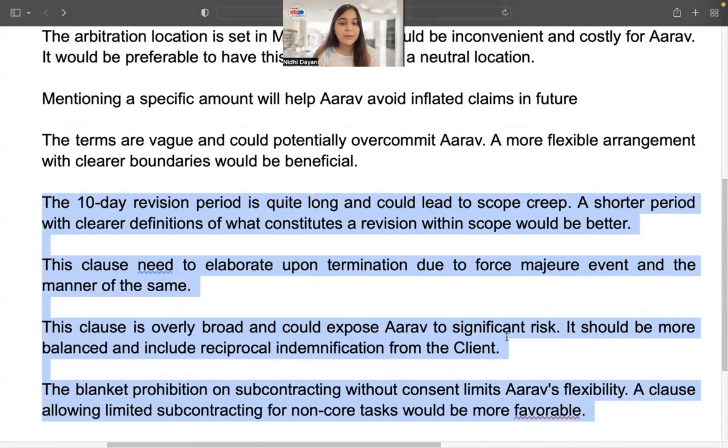Further, we talk about indemnification, that this may expose RF to a significant risk, so it could be more balanced there. And subcontracting would limit his flexibility. So a clause allowing limited subcontracting for non-core tasks would be more favorable. And keeping these amendments in mind, I ask GPT to retain the earlier draft and make these changes.